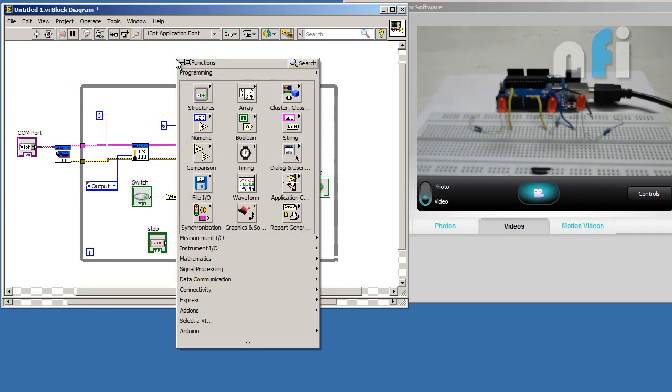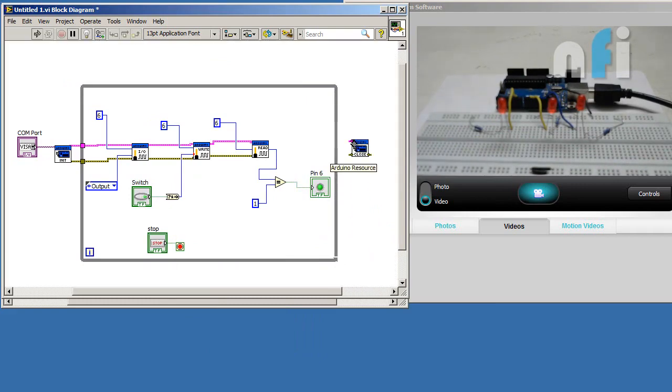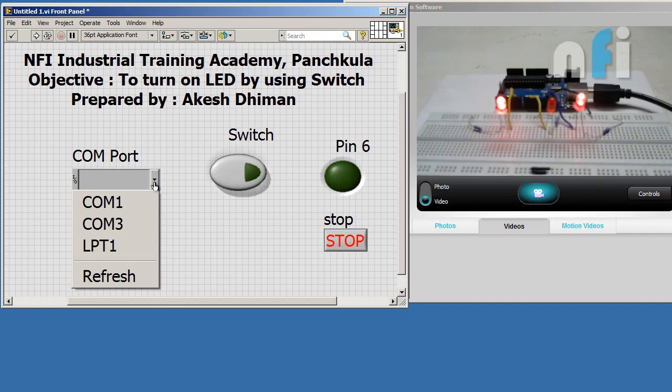In the end, select your Arduino close. Connect your Arduino resource and error in. Now go to your front panel. Here's my front panel. Now refresh your COM port. I didn't connect my Arduino board, so let me connect my Arduino board. Here's my Arduino board, and now refresh your COM port.